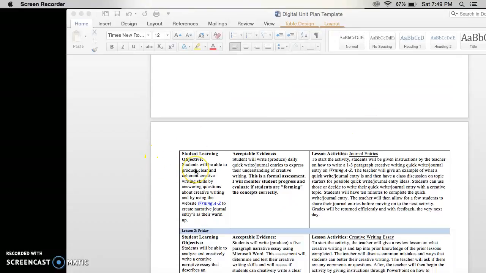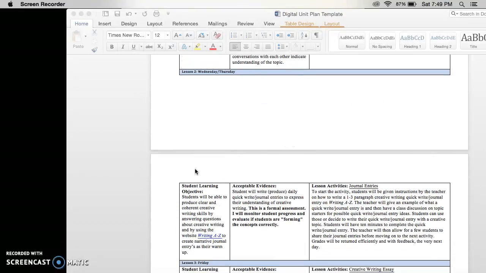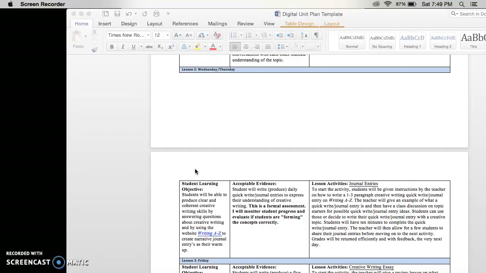Student Learning Objective number 2. This is for Lesson 2. Students will be able to produce clear and coherent creative writing skills by answering questions about creative writing and by using the website Writing A through Z to create narrative journal entries as their warm-up. I will be assessing this by monitoring students and evaluating if students are forming the concepts correctly.